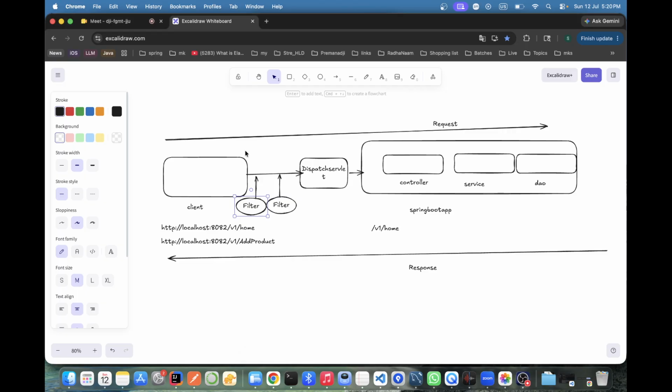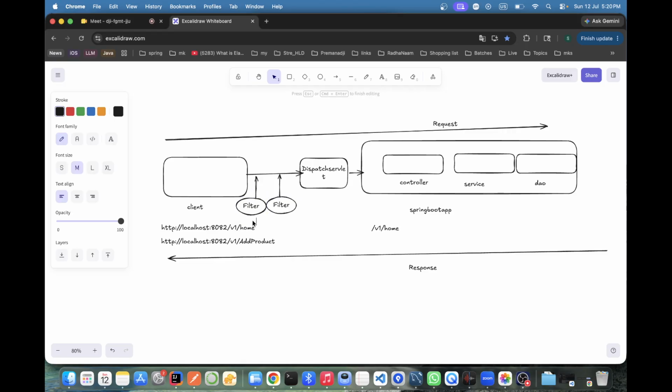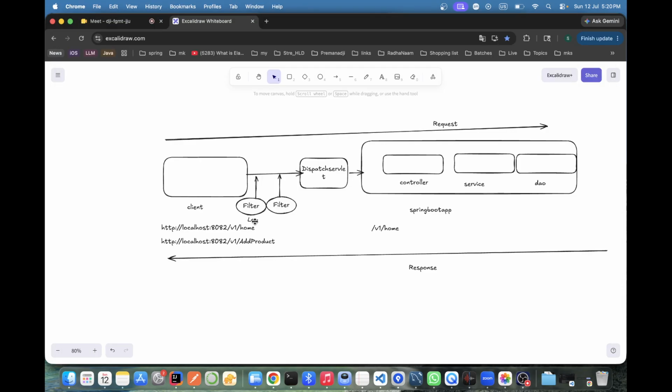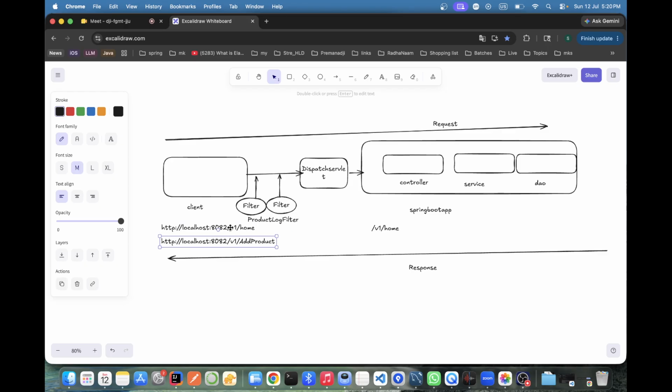Go here. Okay. What name have we given? Product log filter. Let me make it selected. Okay, for now this is the product log filter.